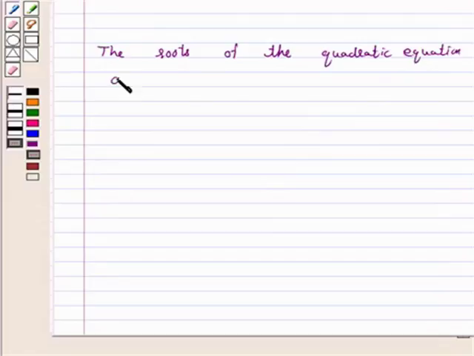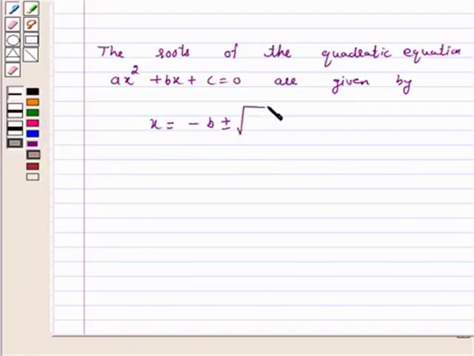Now we know that the roots of the quadratic equation ax square plus bx plus c is equal to 0 are given by x is equal to minus b plus minus under root of b square minus 4ac upon 2a.